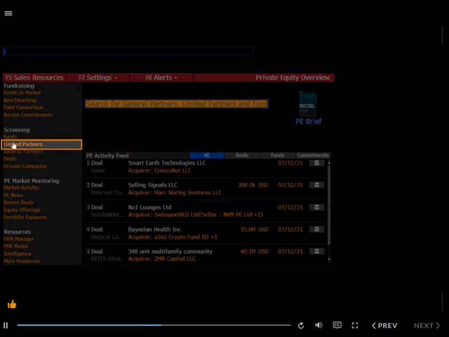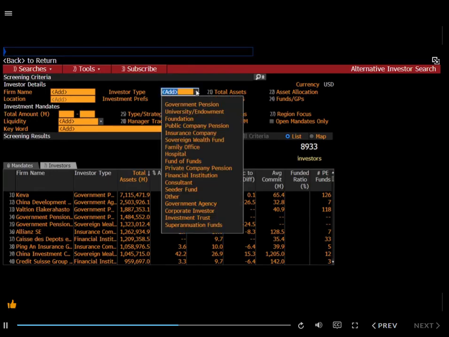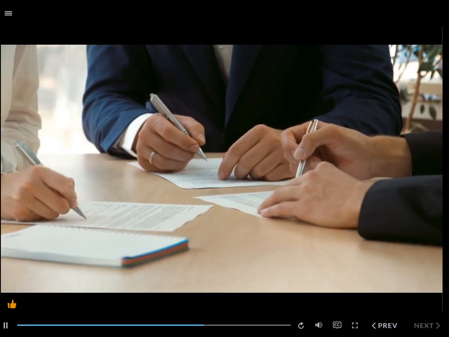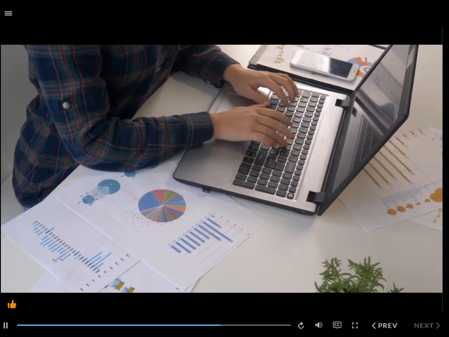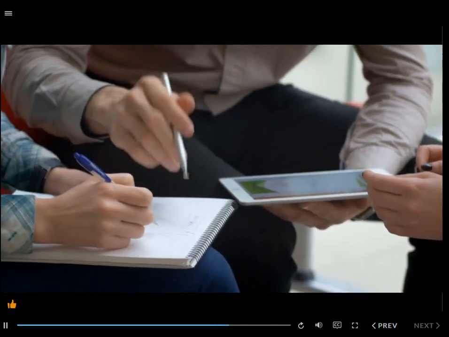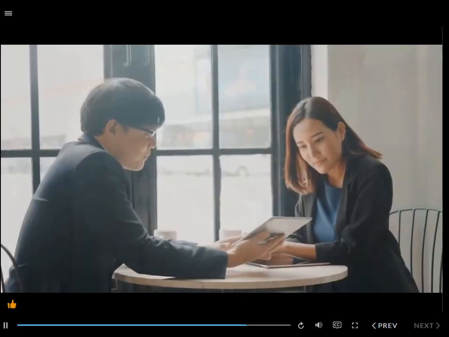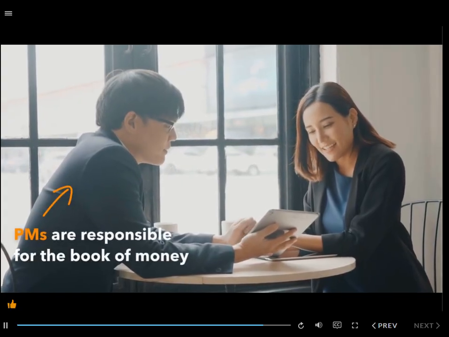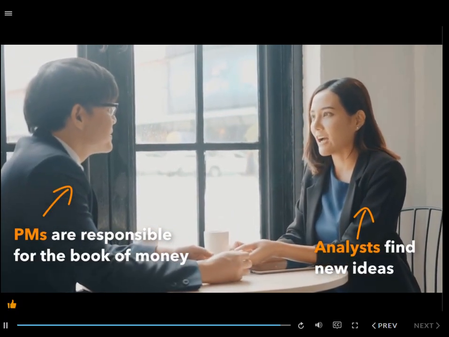Click on the limited partners on the left, select the investor type, and choose sovereign wealth funds. And this will give you all of them that we have in our database. Sovereign wealth funds have an investment management team structure, those who are actually investing the money in stocks and bonds, and they normally focus on asset class. So in this case, they may have multiple equity or fixed income teams, but they'll probably have those who look at private equity investments as well. The team structure in each of those groups will be similar in that a PM will be responsible for the book of money, and analysts will help with finding new investment ideas.